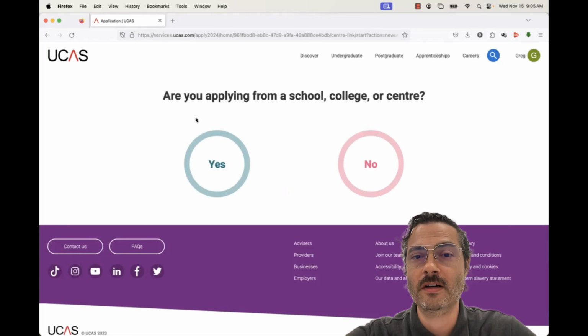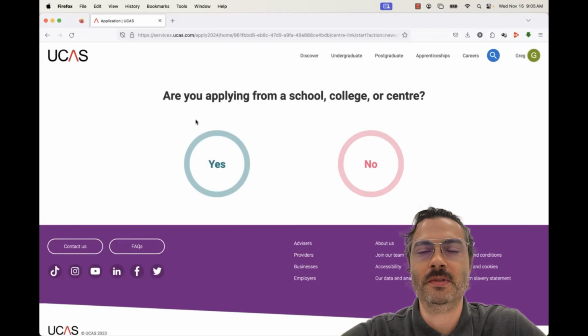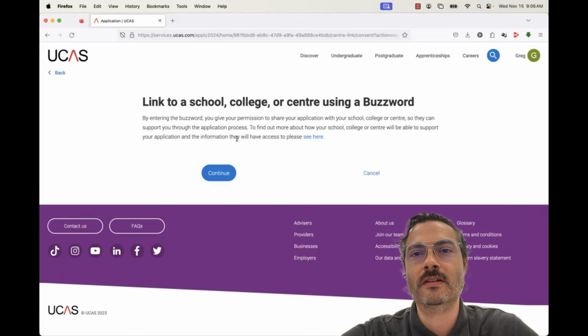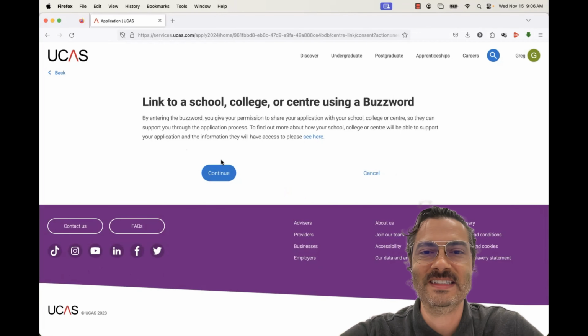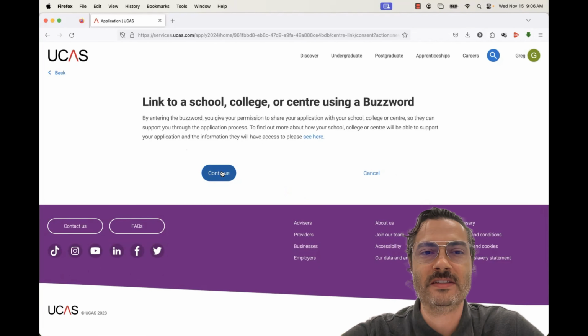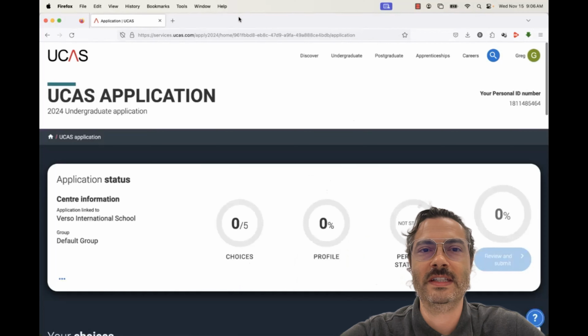Here we go. We are applying from a school. We're not an independent learner or a high school graduate already, so we'll say yes. Buzzwords are created so that accurate student and school information is safe, and it allows the school to send references, etc. on behalf of that student. Yes, that is correct. Every senior currently has the buzzword.